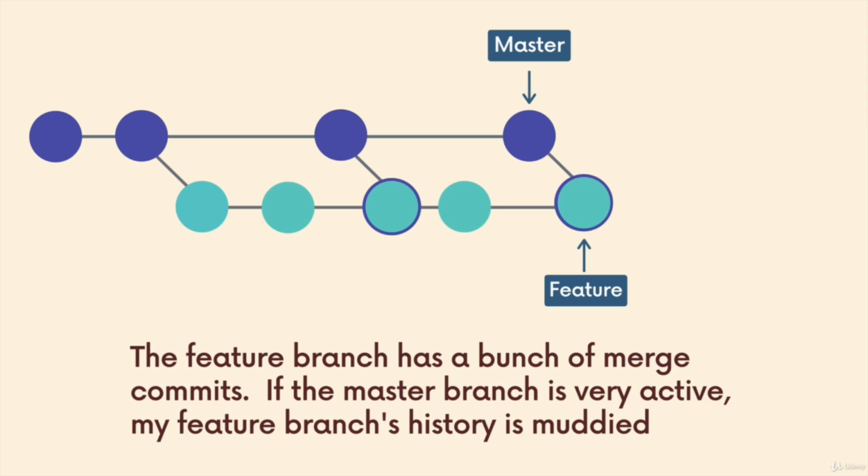So again, try and visualize this on a much larger scale. Instead of just the small number of commits I can fit on this one slide in a tiny diagram, imagine that I'm merging pretty frequently just to get those changes from master, whatever my coworkers are doing. And if it's a very, very active project, that could be a lot of merging onto each feature branch. And my coworkers all have to do that too, right? I'm not the only one. They're all working on features. And if everyone else has merged changes into master, they need to get those changes onto their feature branches.